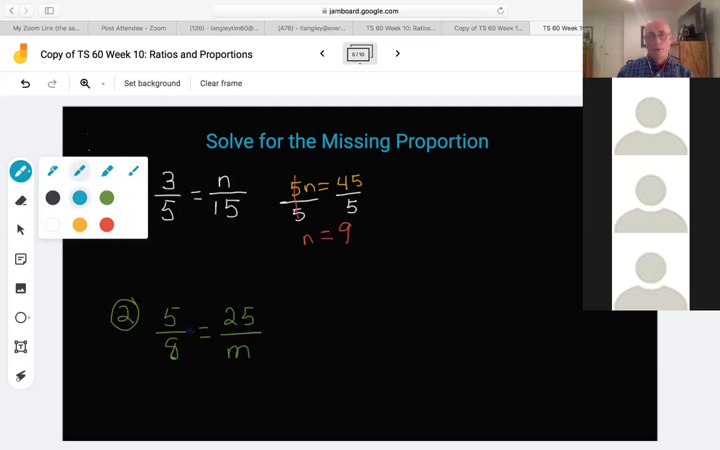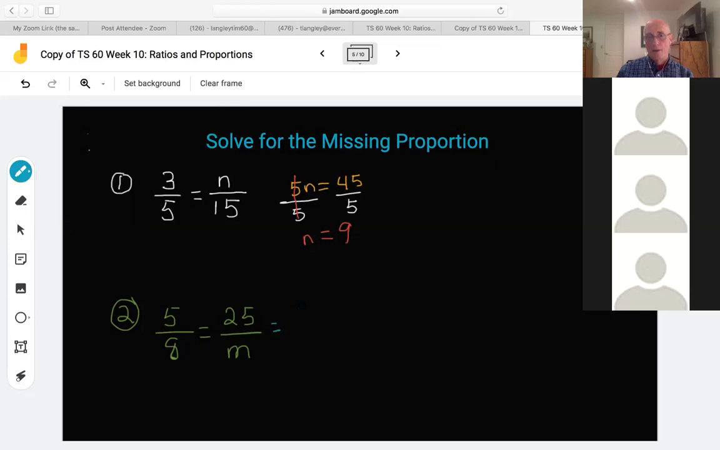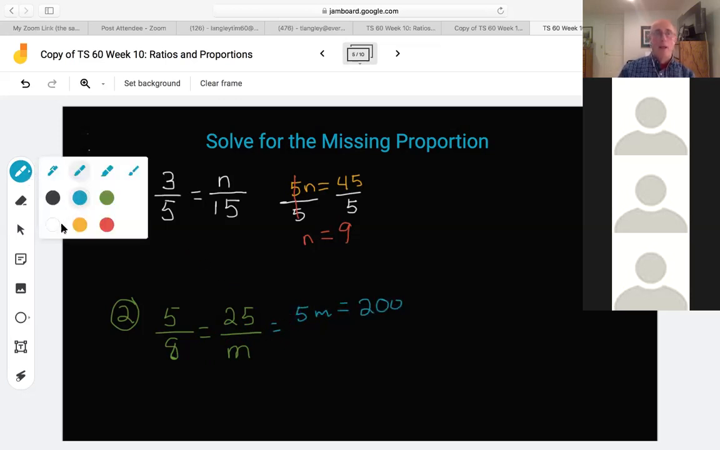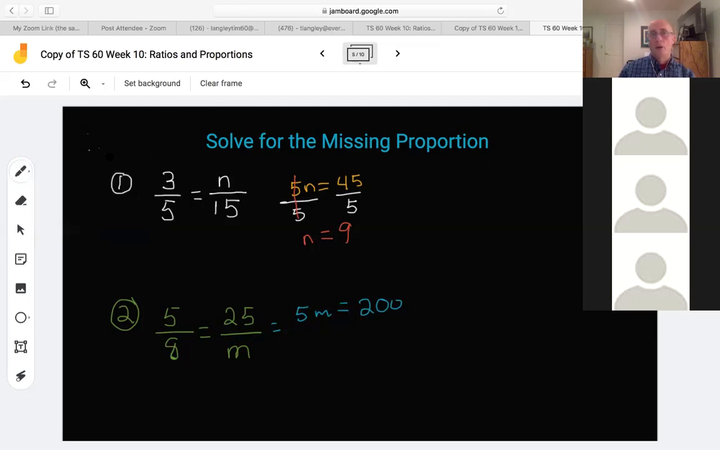I'm going to cross multiply: 5m equals, I know that 25 times 4 is 100, and I've got times 8, so that's going to be 200. Just kind of showing you how I did that math in my head there. 5m equals 200, okay? The operation going on beside the variable, the letter, is multiplication.